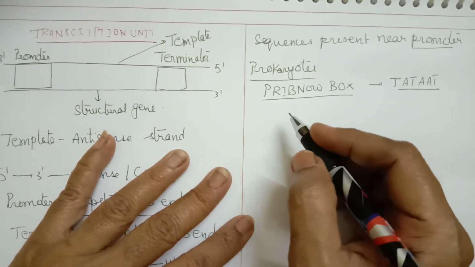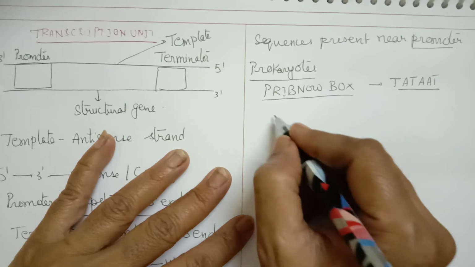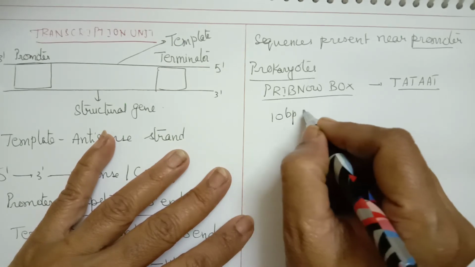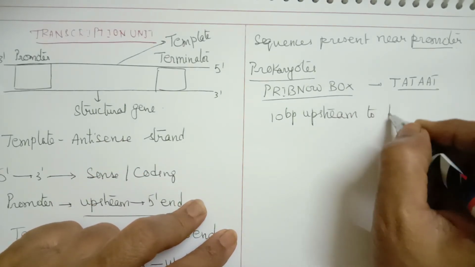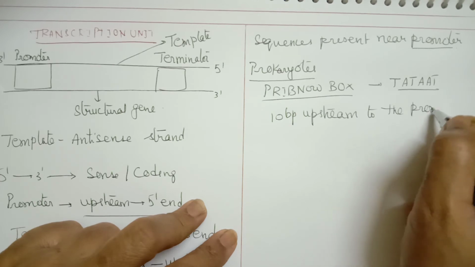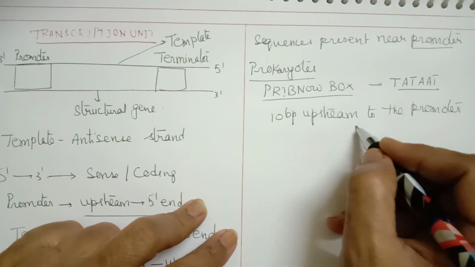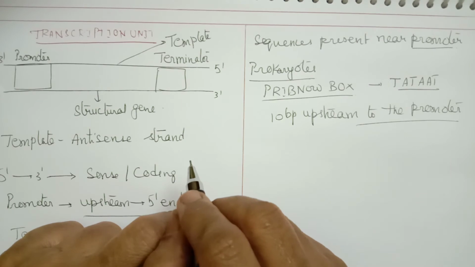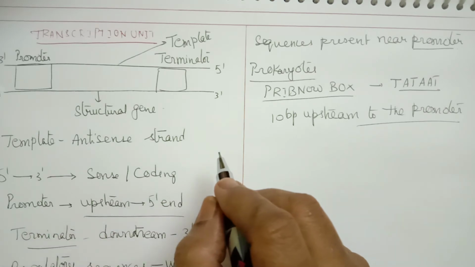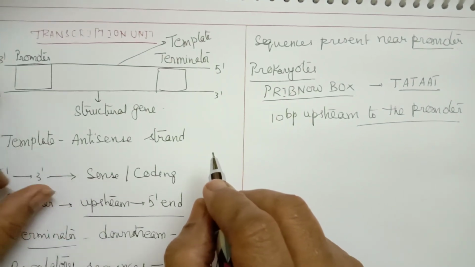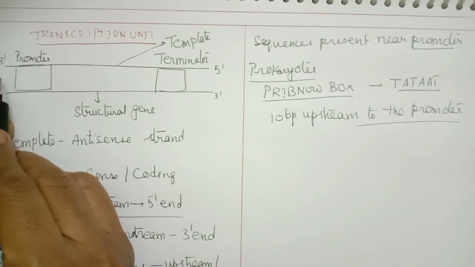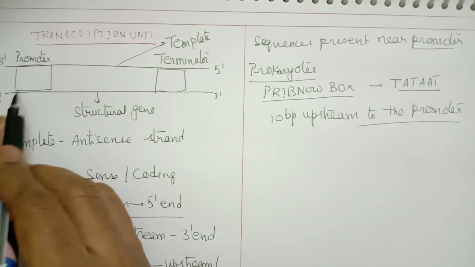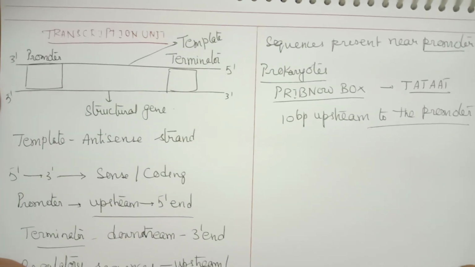What is its position exactly? It is 10 base pairs upstream to the promoter, that is, 10 base pairs from the site of initiation towards the 5' end of the coding strand.